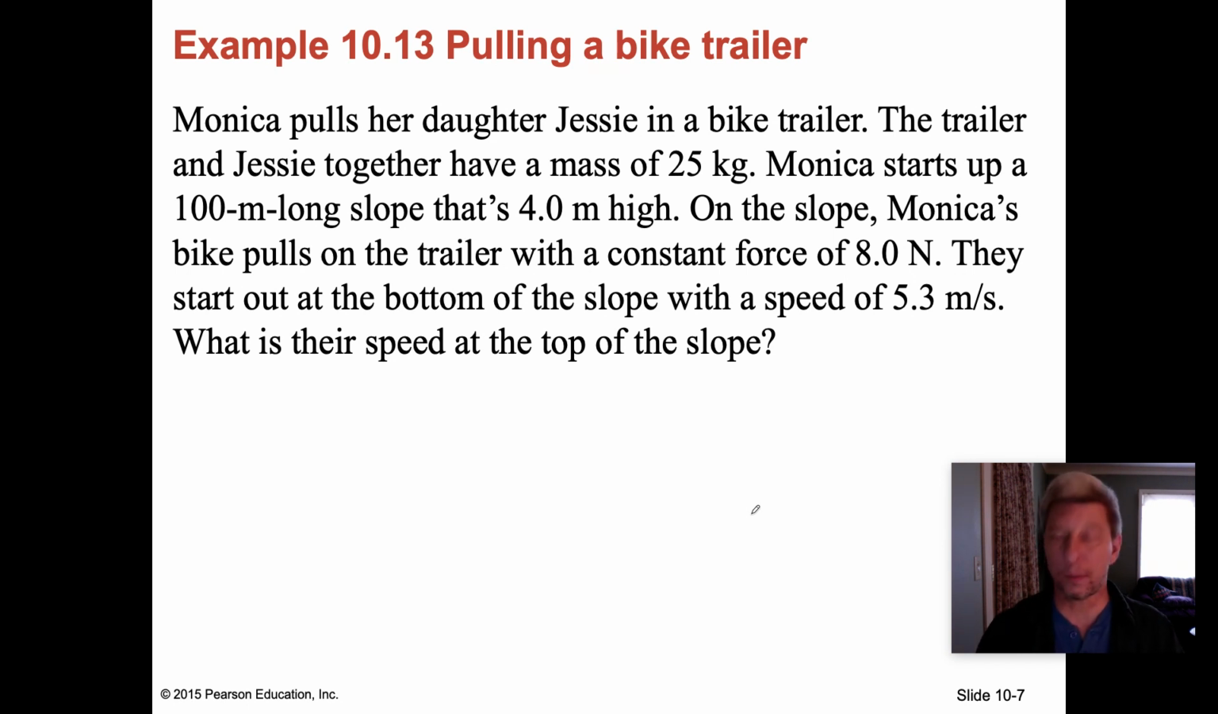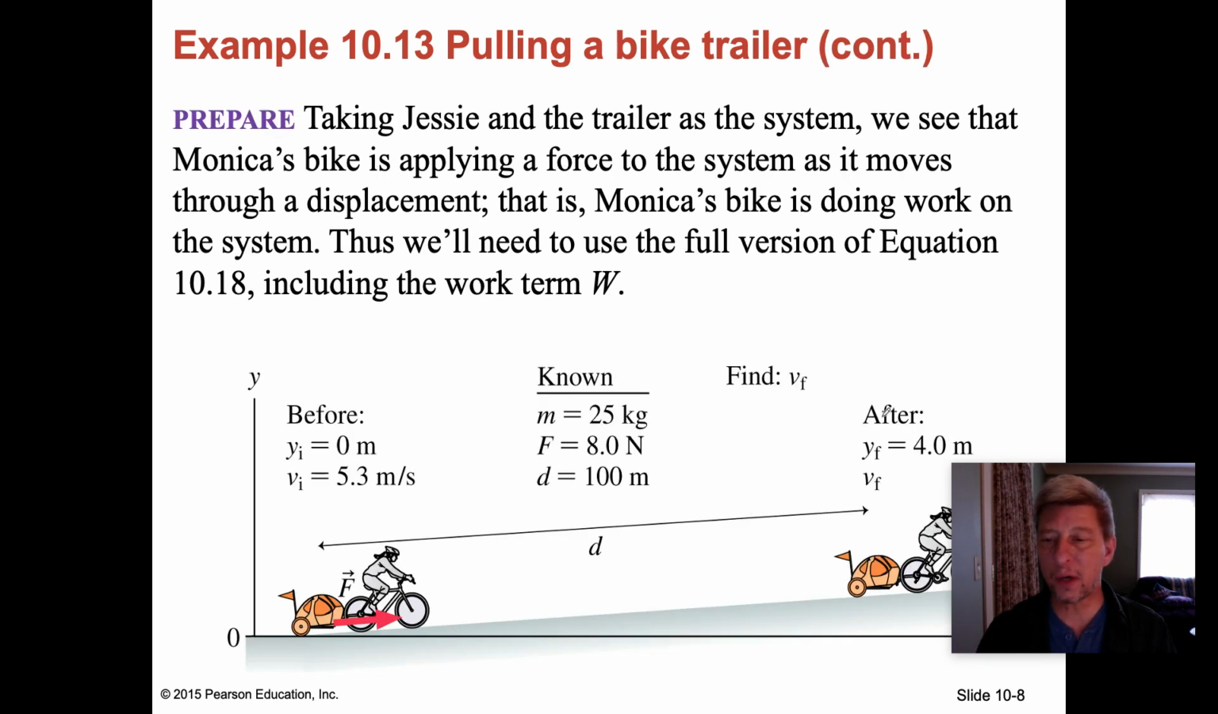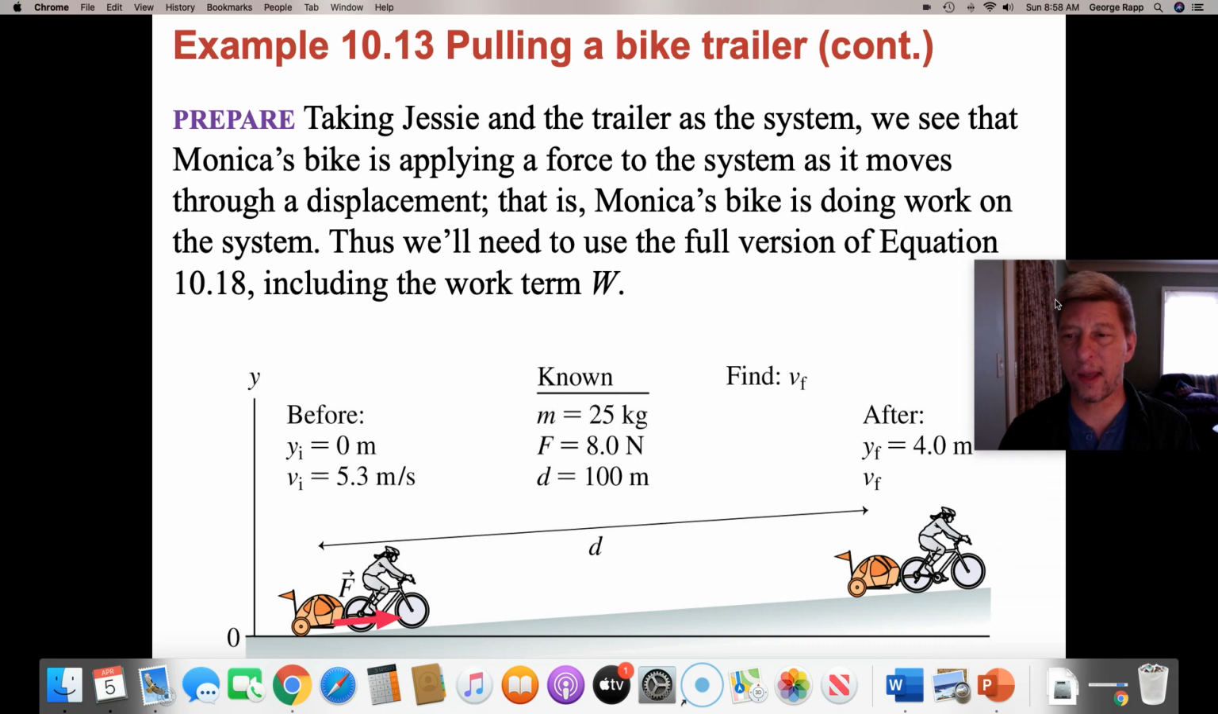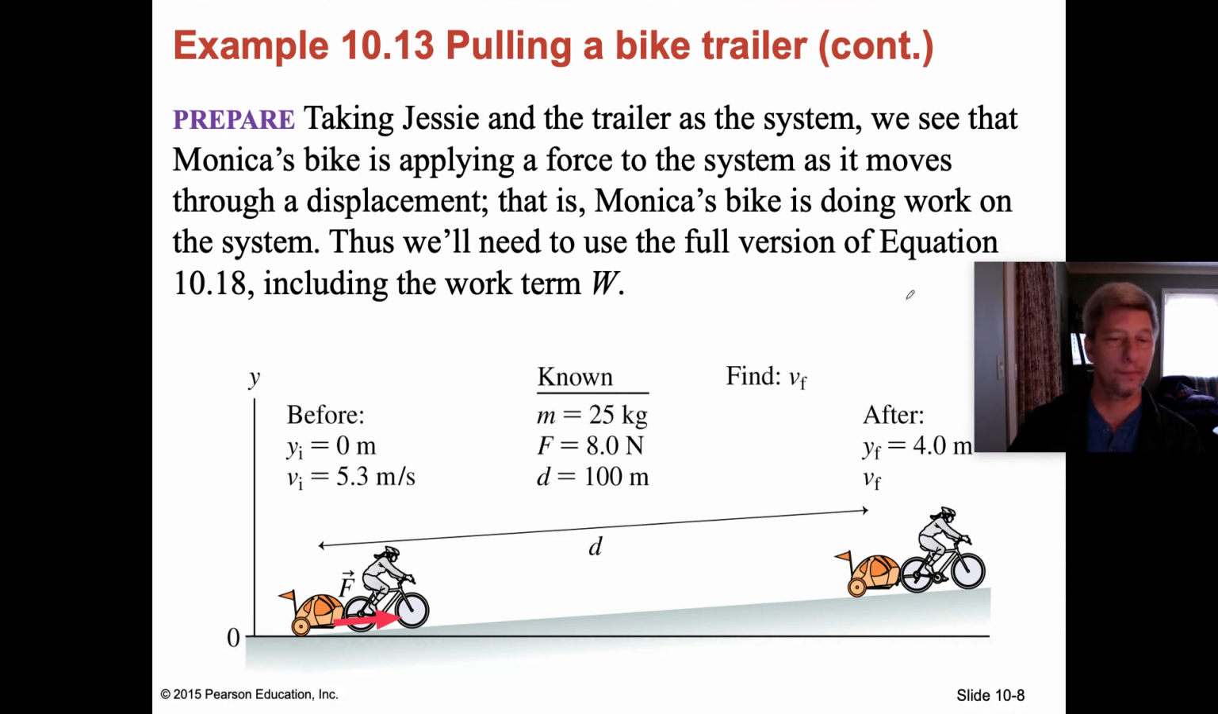Okay, so we've got gravitational potential energy. We've got initial and final kinetic energies, and we are obviously doing work on this trailer, because she's pulling it. She's applying a force and carrying it through a 100-meter long slope. So let's make ourselves a diagram and a laundry list.